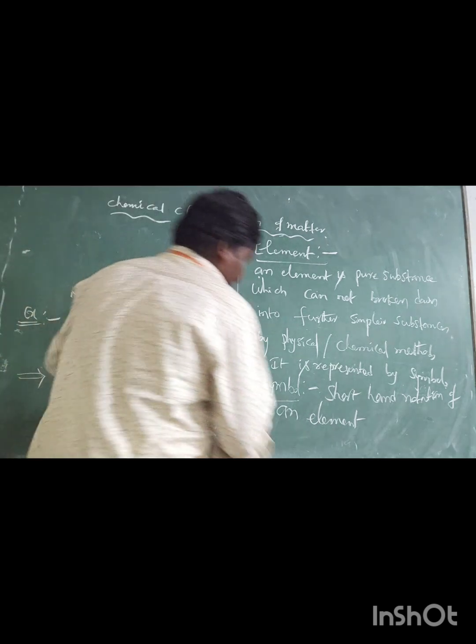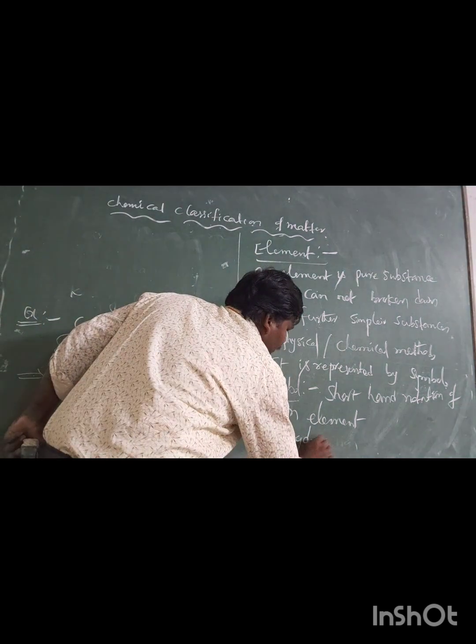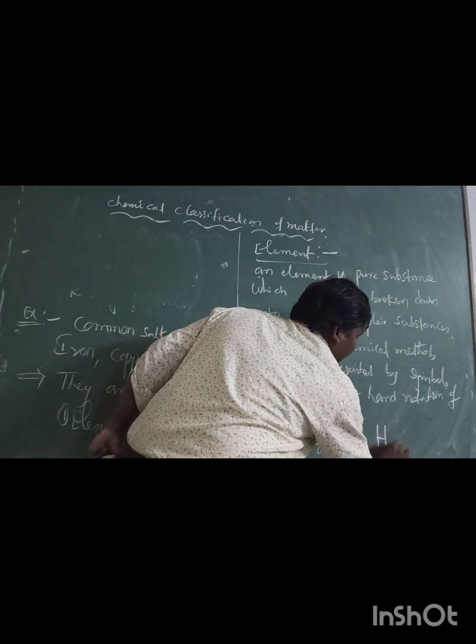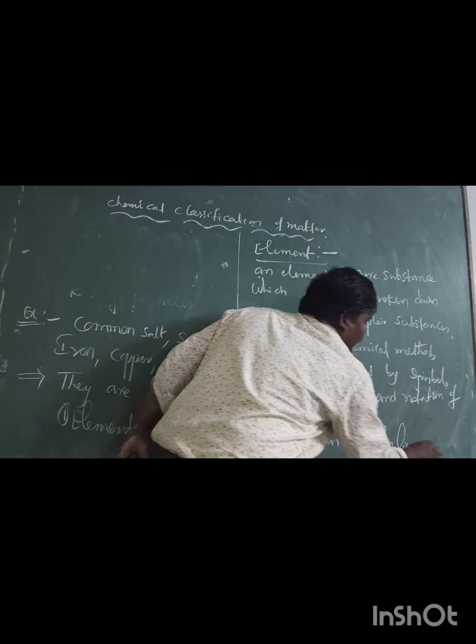Elements, here, hydrogen. The symbol of hydrogen is H. Helium, He, etc. Okay.